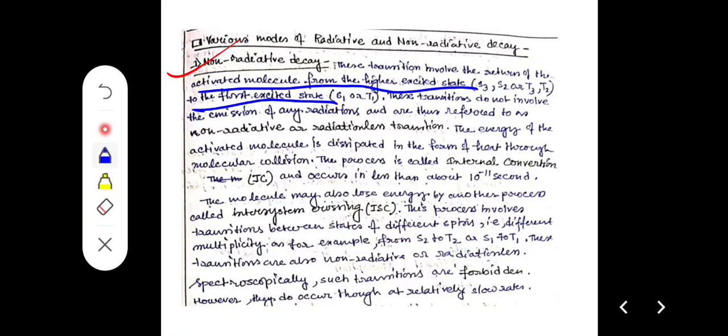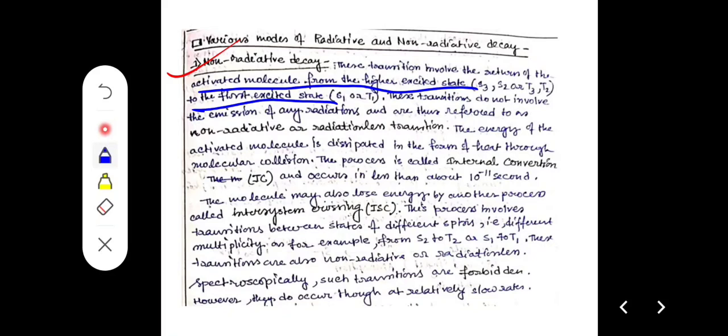Our common sense tells us that when a molecule gets excited by absorbing some amount of energy, it undergoes transition from the ground state to an excited state, so it has a sufficient amount of energy. When it goes back to the ground state, it should emit some amount of energy.